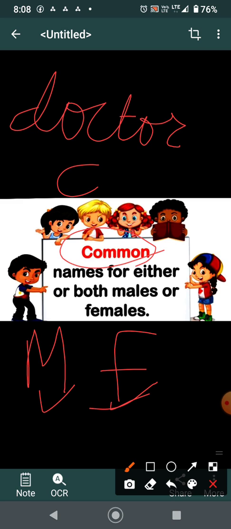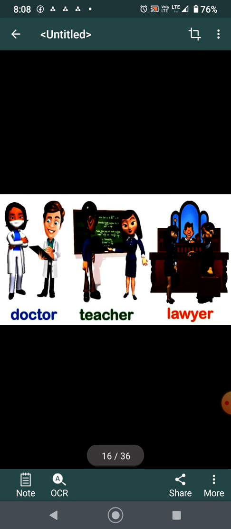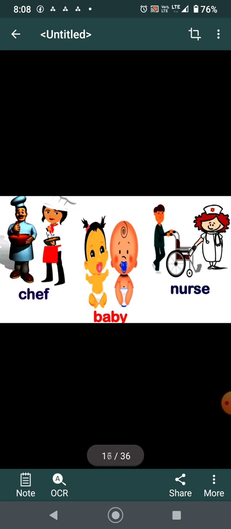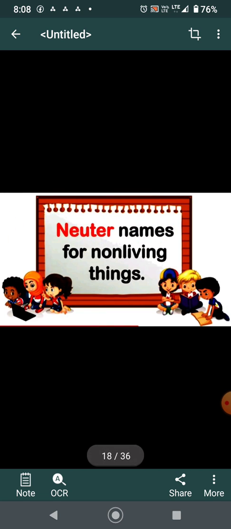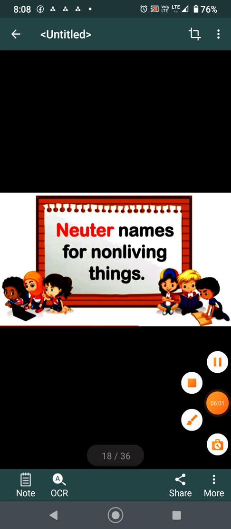They are basically, I told you to segregate the different kinds of nouns like doctor, teacher, lawyer, chef, baby, nurse. So these are the words which can be used for both male and females. Now neuter: names of non-living, neuter gender.